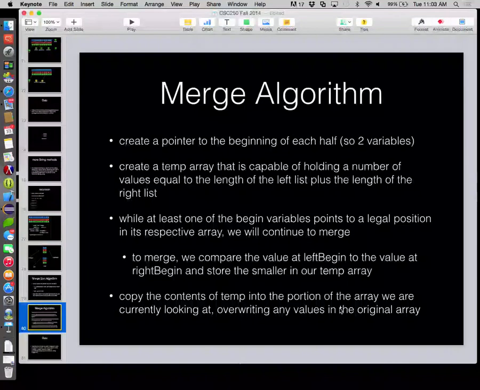So temp is the sorted version of our original array from begin to end. Okay? Now we need to take temp and copy the values back into our array, overwriting the presumably unsorted values there, with the now sorted version of themselves that's stored in temp.